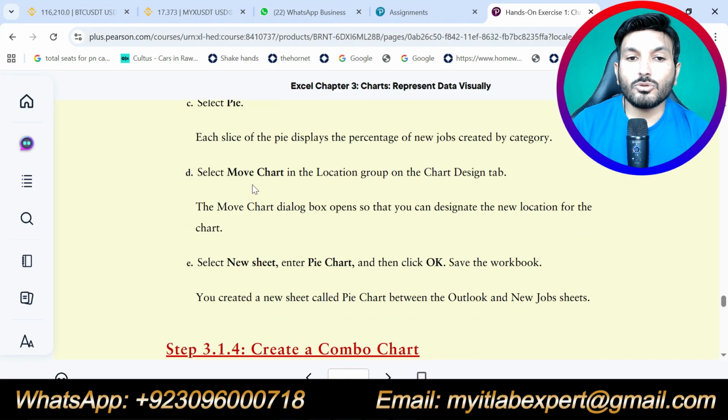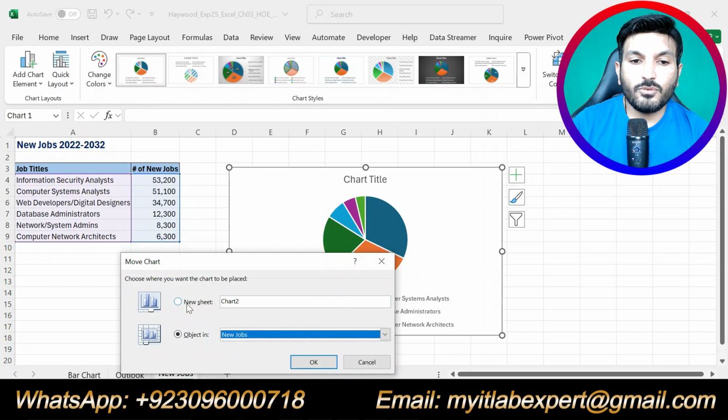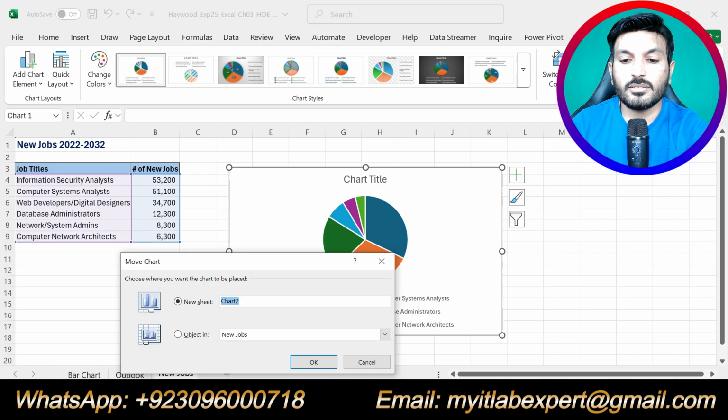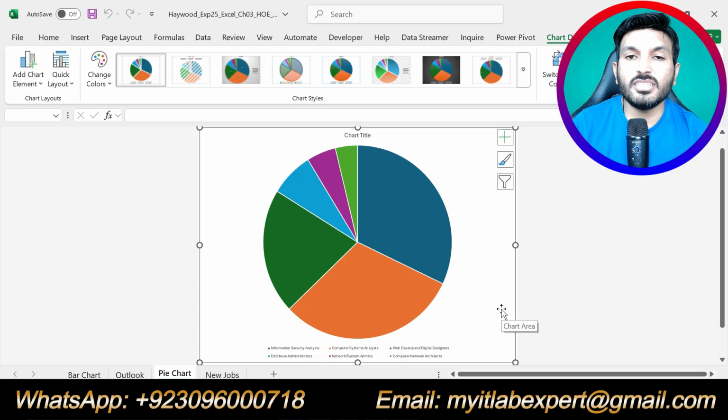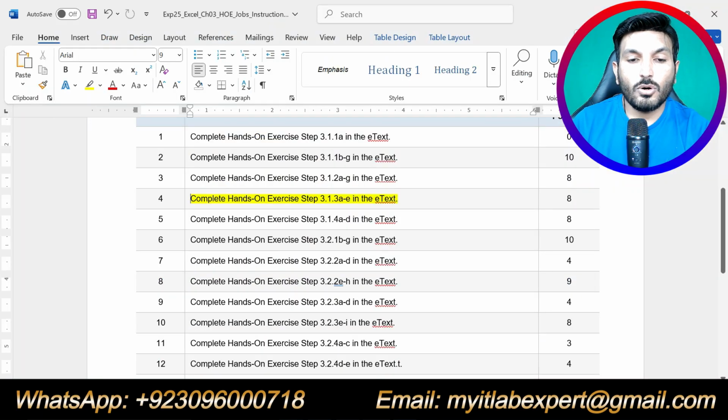Then we are supposed to move the chart to a new sheet, and the name of the new sheet will be pie chart. So select the chart, click on move chart, and from the options select new sheet, and the new sheet name will be pie chart. Click OK. So we have moved the pie chart to a new sheet named pie chart. Okay. So we are done with this step as well. Now we are going to do the next step, that is step number 5.